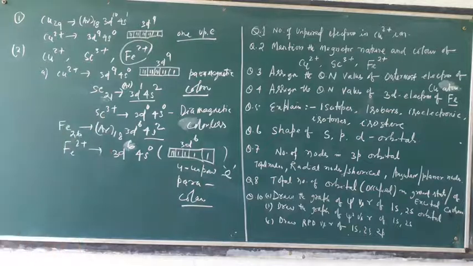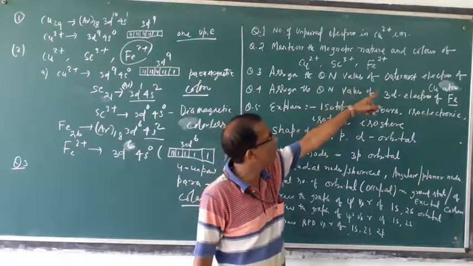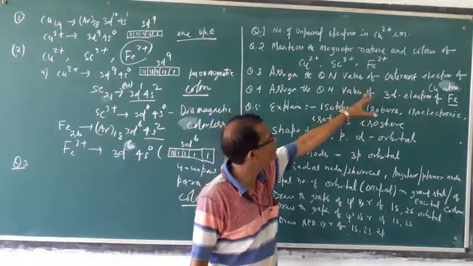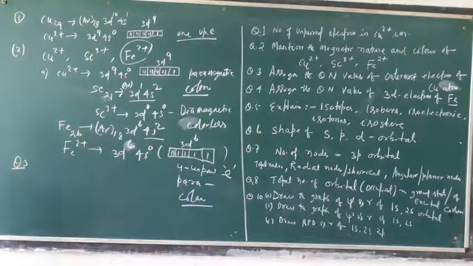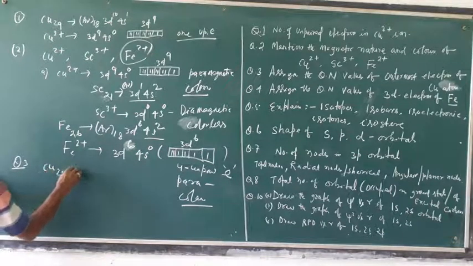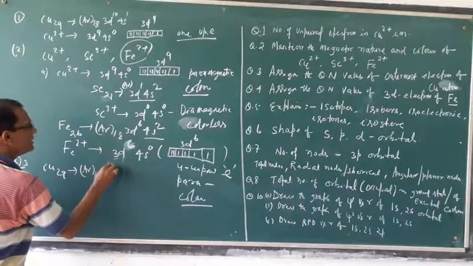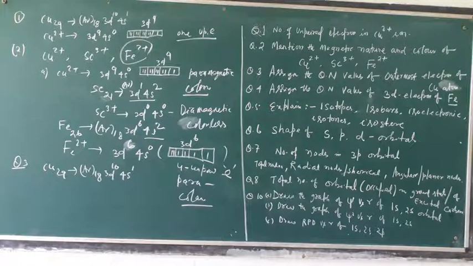Then question number 3: assign the quantum number values of the outermost electron of the copper atom. If you see, copper is 29, written as argon 18, 3d10, 4s1. This is the actual configuration of copper.